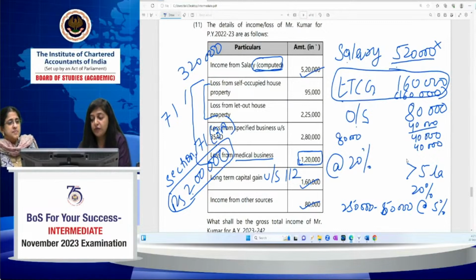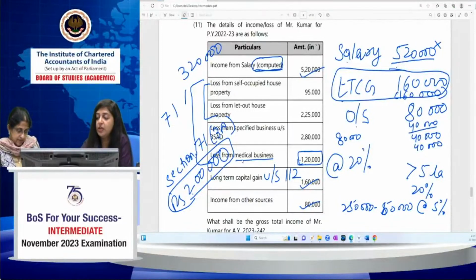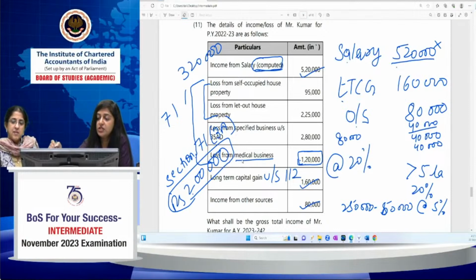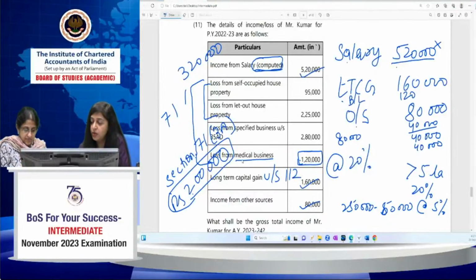So you have to carry forward the losses of 80,000 for the next year. Before that, it is very necessary to see which manner is most beneficial to the assessee. In this case, firstly, we will set off the medical business losses from the long-term capital gain, because there is a restriction that you can't set off business loss against salary income. So firstly, we will set off the business loss of rupees 1,20,000 from this long-term capital gain.